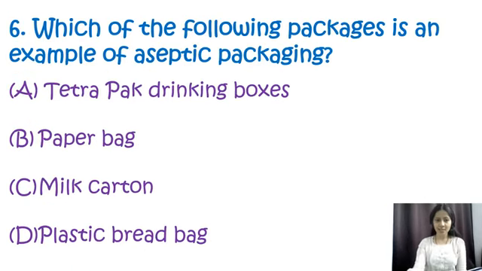Question number 6. Which of the following packages is an example of aseptic packaging? Options are Tetra Pak drinking boxes, paper bag, milk carton or plastic bag. Over here, my correct option will be option A, that is Tetra Pak drinking boxes. The Tetra Pak drinking box is an example of aseptic packaging.